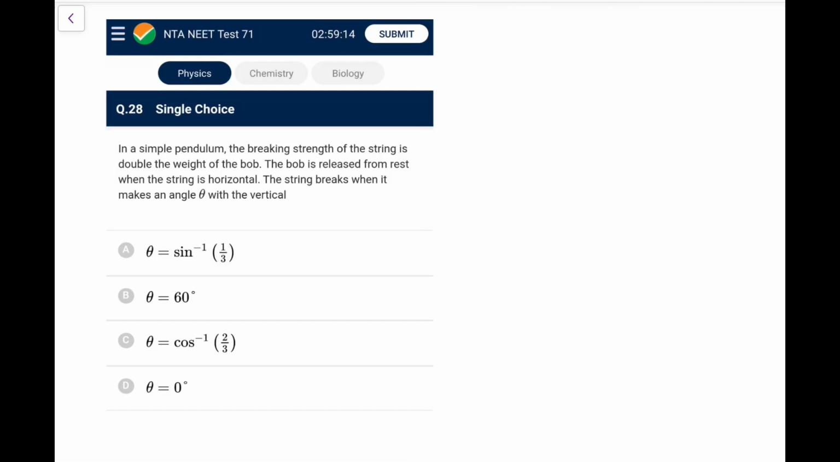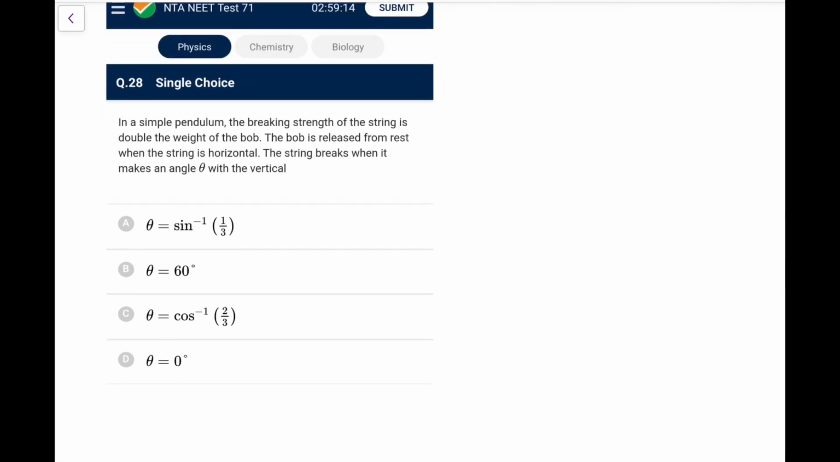Next one. Very common question. You must have done that before, I suppose. Next. In a simple pendulum, breaking strength of the string is double the weight of the bob. The bob is released from rest when the string is horizontal. It will break when at an angle theta with the vertical. So what happens? It is being released from this position and it goes like this. Wherever it breaks, let's say it breaks here at an angle theta.